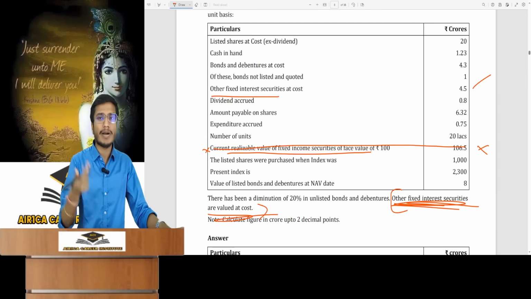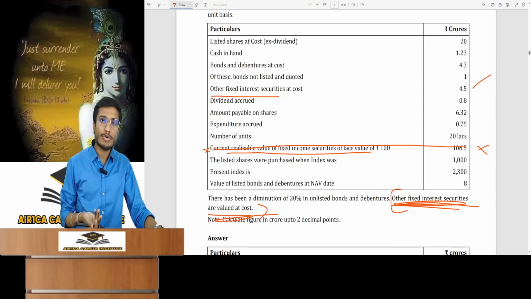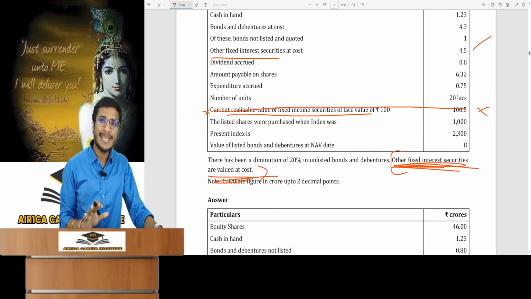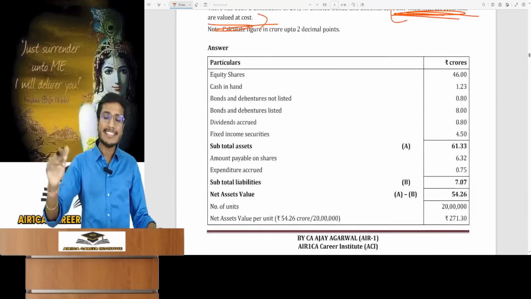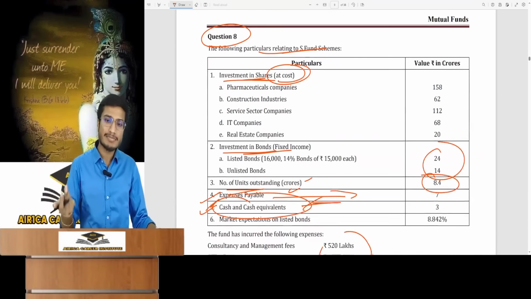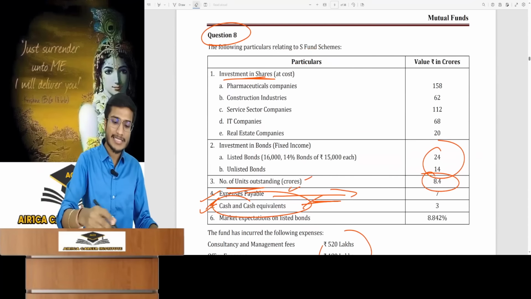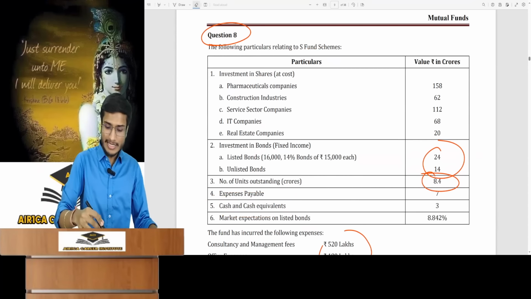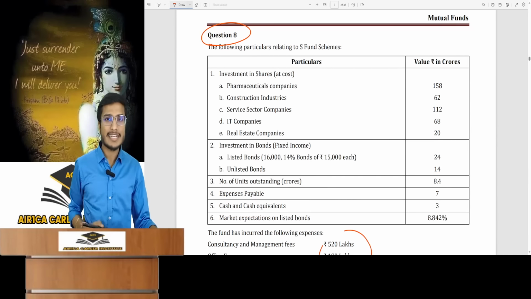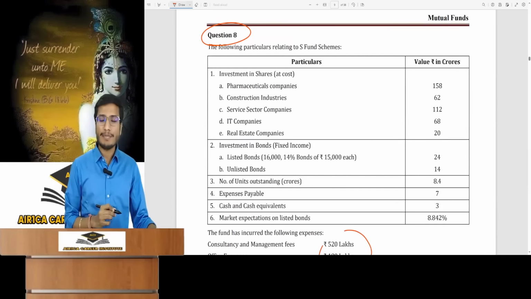Removing this line, then we would use market value. Someone might even have this doubt, if I hadn't mentioned this line, they'd ask, sir, what would we do if this line wasn't written? You see, such doubts also come up and I don't like them, so what can I say? For the final level student asking this doubt. So if doubts arise, then I must explain them. Look, after this, a doubt generally comes up in this question.